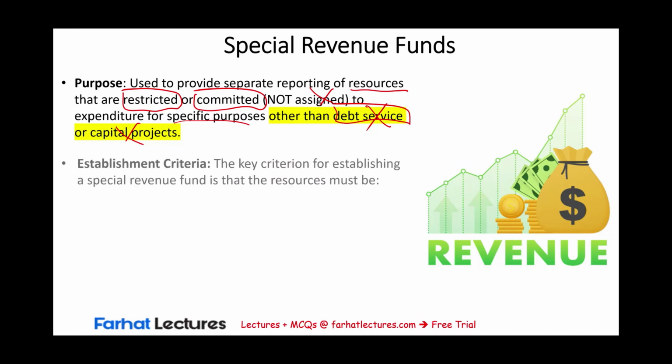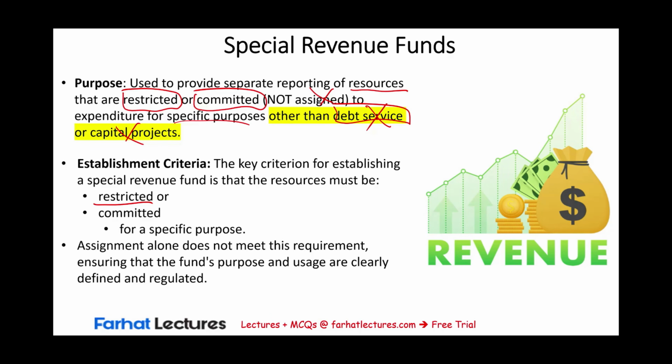Simply put, to establish a special revenue fund, the resources must be restricted or committed, not assigned, and those for a specific purpose. Once again, assignment alone does not meet the requirement, ensuring that the fund's purpose and usage are clearly defined and regulated. We have to define the purpose of the fund. It has to have a specific purpose, and that's why it's called special revenue fund. The purpose has to be restricted and committed.